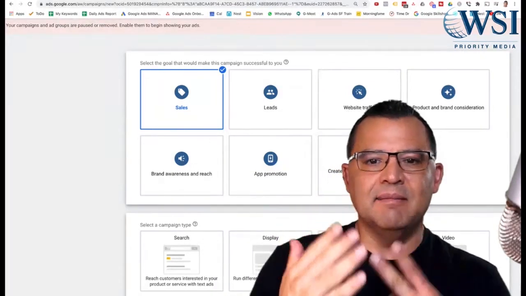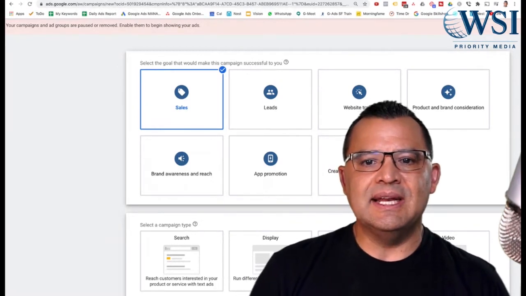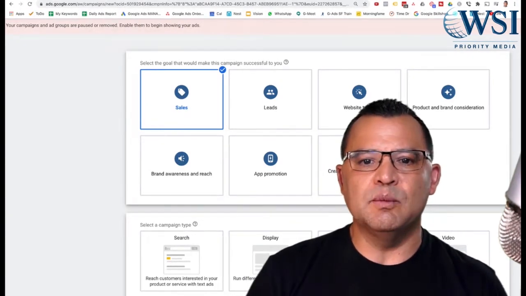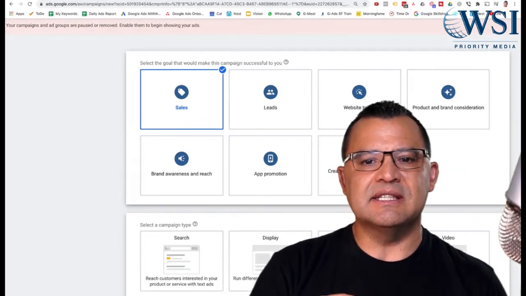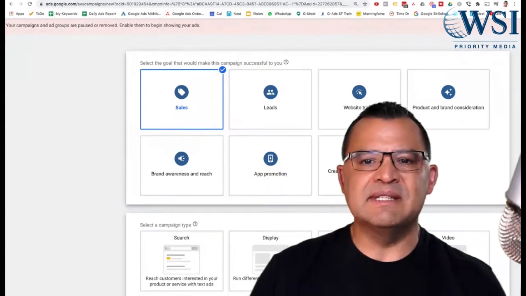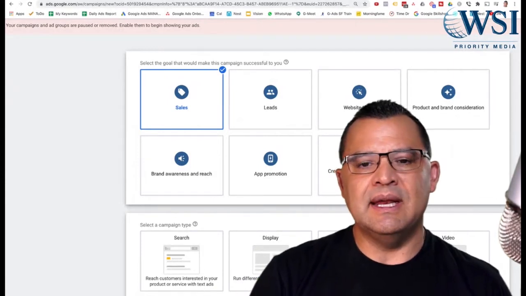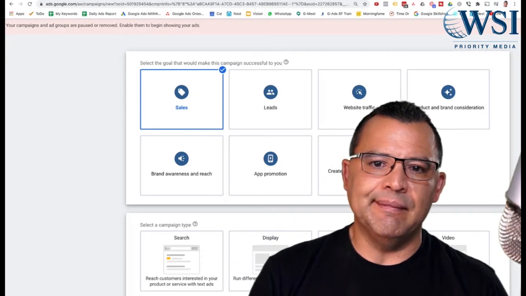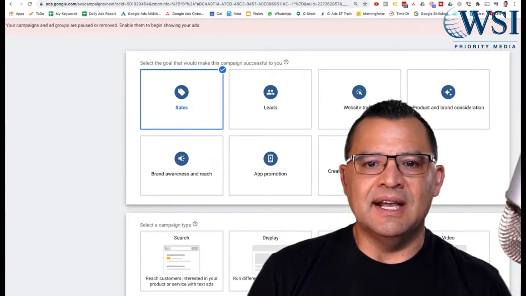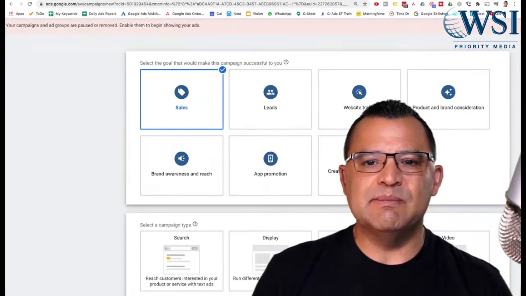Number 7, and this is one of my favorites, is remarketing. So in addition to generating leads, Gmail ads work so well with remarketing, because imagine this: a potential customer hits your website. They check you out. They read your content on your website. Maybe they consume a video on your website, but they're busy right now and they haven't contacted you yet. He intends to get back to you later, but in the business of life, it's just kept him from getting back to you. People are easily distracted. They have the attention span of a gnat.